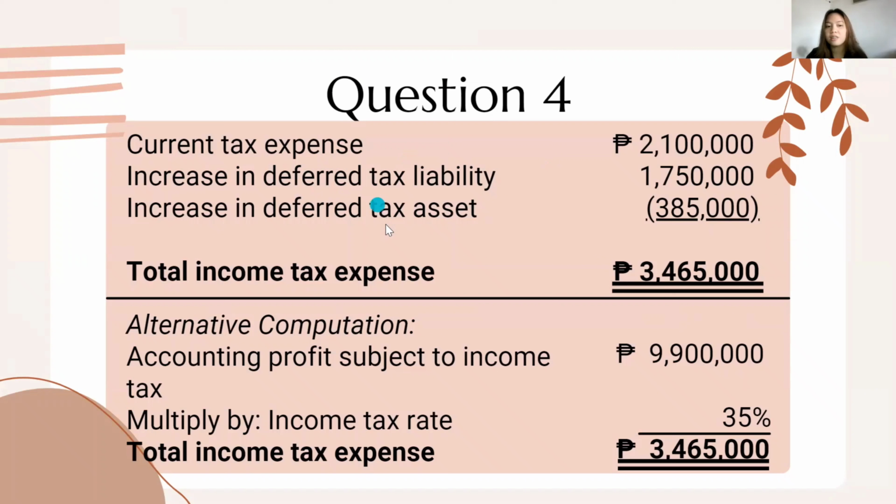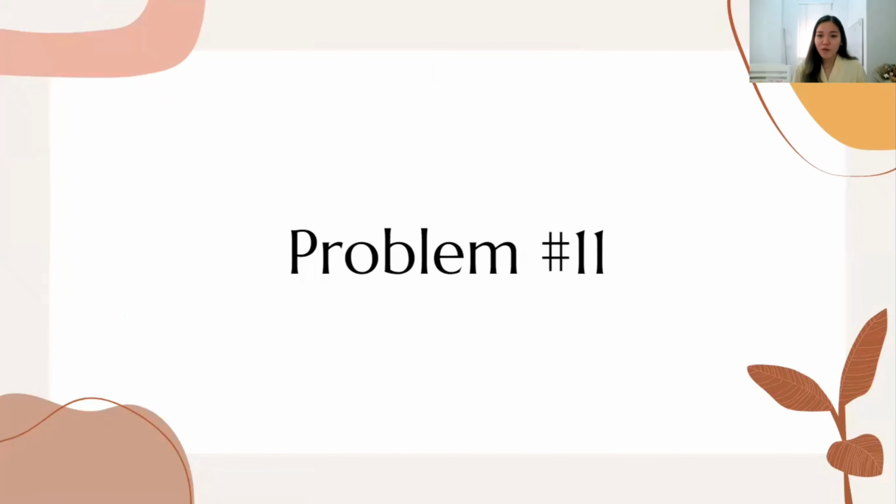Alternately, we can solve this by multiplying the accounting profit subject to income tax by the tax rate. So 9.9 million pesos times 35% equals the same amount of 3,465,000 pesos. So we will now proceed to problem number 11.